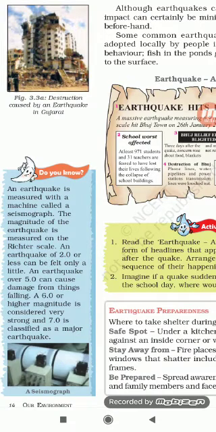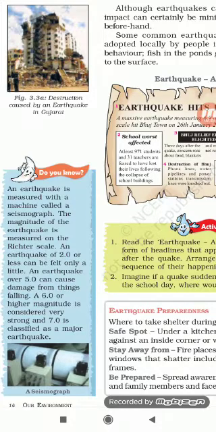An earthquake is measured with a machine called a seismograph. How do we measure the earthquake? It is measured with the machine called seismograph, and the magnitude, that is, how destructive the earthquake was, is measured on a scale which was invented by Charles Richter.